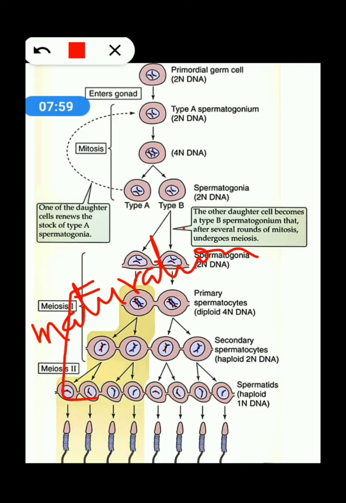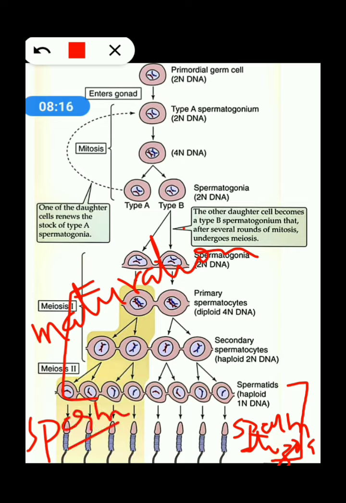Now this spermatid is converted into one more structure, which is called spermatozoa. Spermatozoa is actually called the sperm, which is actually the male gamete.